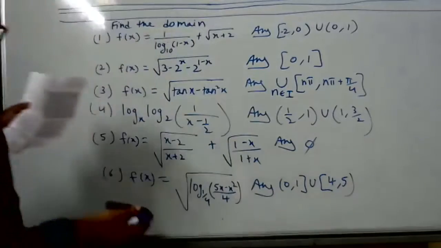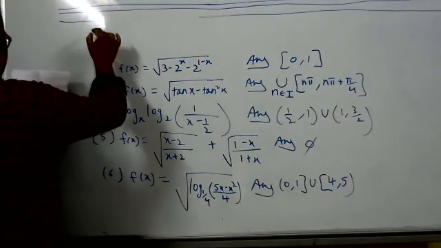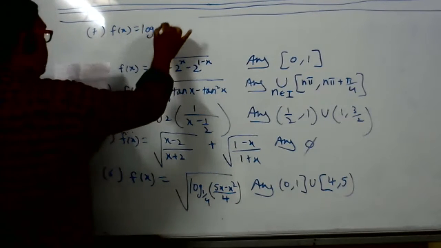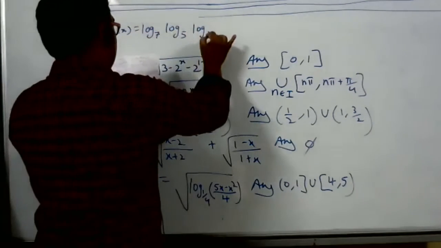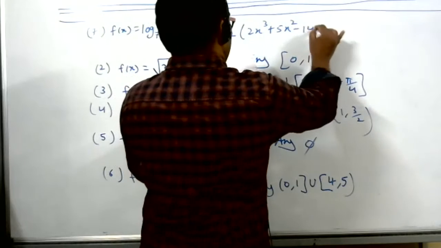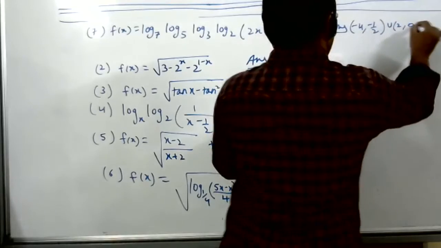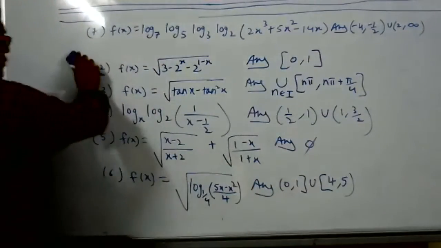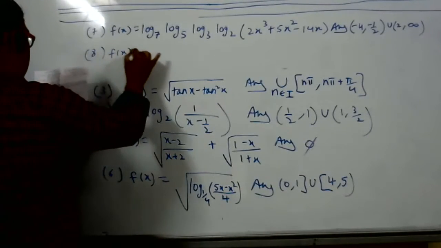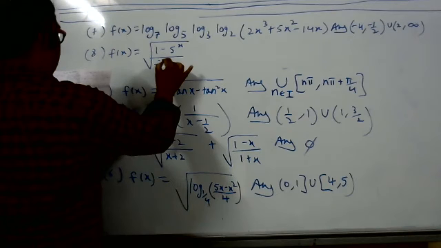I will erase the first two sums. So is there no f(x) in the fourth question?